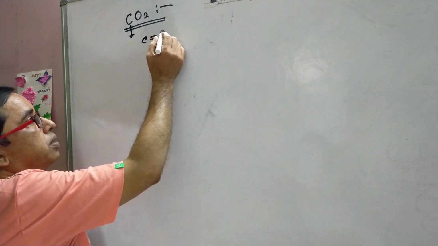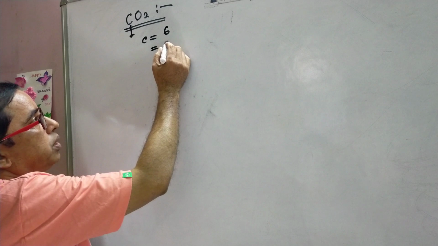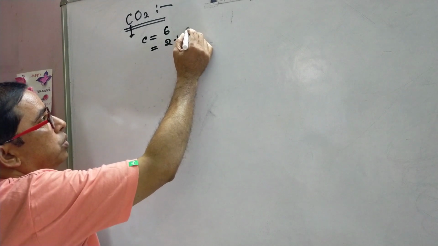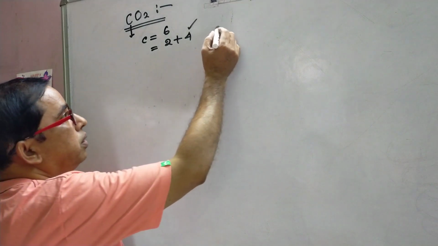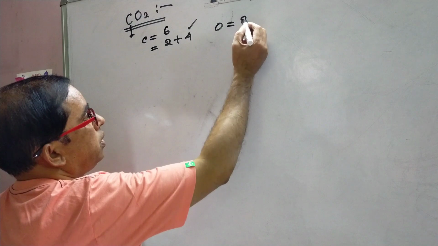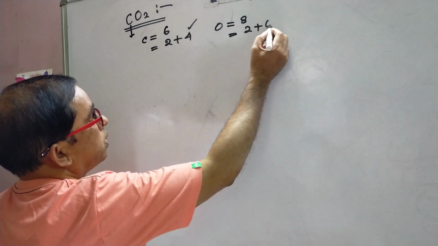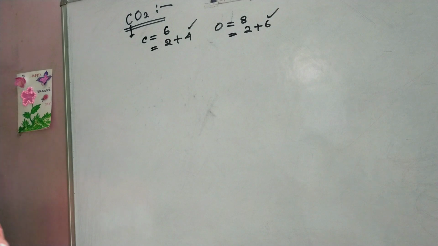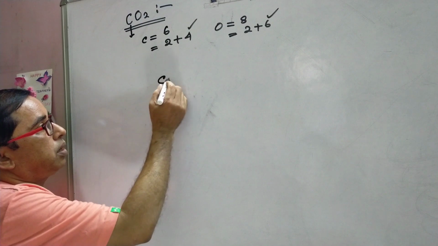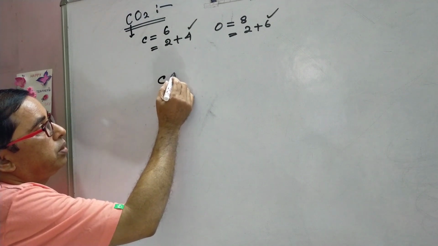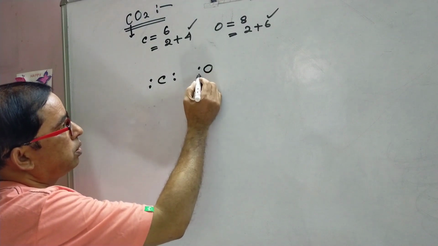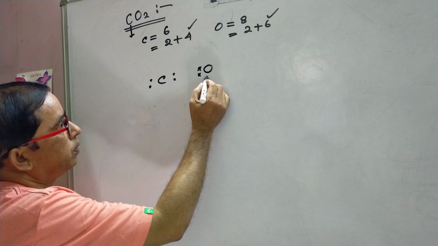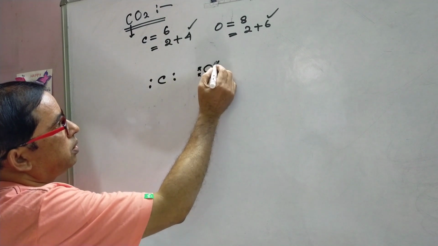The atomic number of carbon is 6. That is, we can write it as 2 plus 4. So the number of electrons in its outermost orbit is 4. And the atomic number of oxygen is 8, which is 2 plus 6, and the number of electrons in the outermost orbit is 6. So the formation is like this: carbon with 4 electrons, 2 electrons this side and 2 this side. Oxygen with 6 electrons, 2 here, and the others are represented like this.